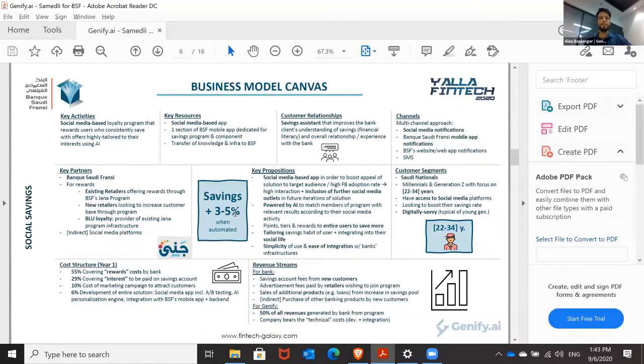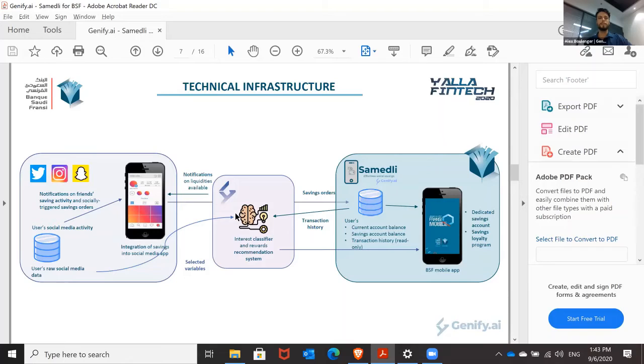Now let's move on to the tech aspect of things. So we, Genify, take care of the connection to various social media platforms via their native APIs, whereby we request the logins from the users.